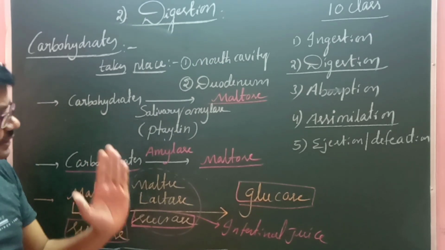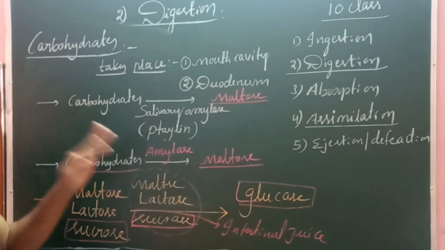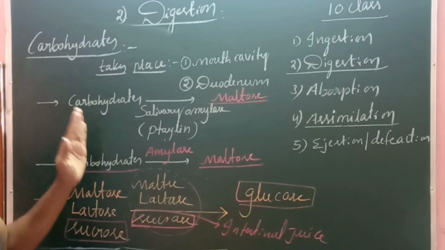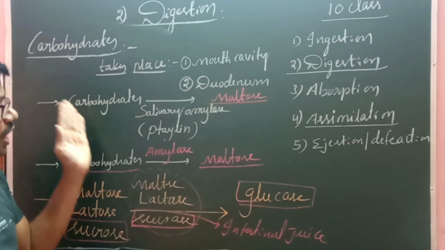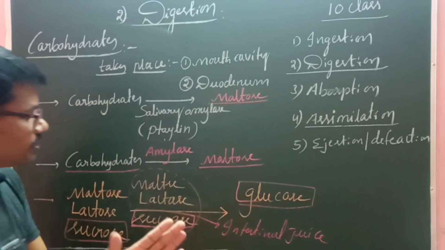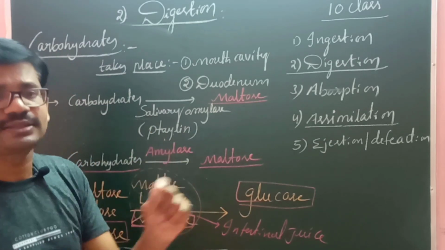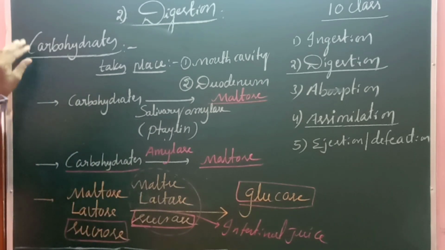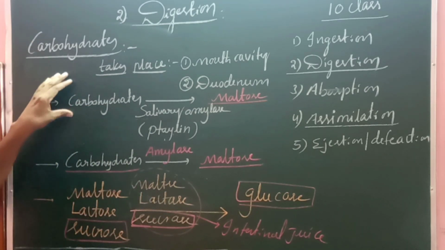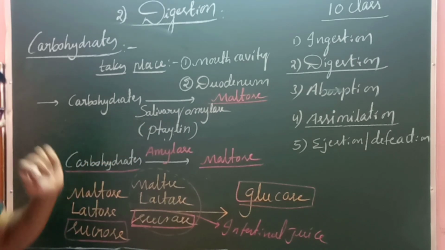Why are carbohydrates not digested in the stomach? The reason is the pH concentration, and the second important thing is the lack of enzymes which digest carbohydrates. Carbohydrate digestive enzymes are absent in the stomach. Second is the concentration of HCl in the stomach. So carbohydrates will not be digested in the stomach. Recall that carbohydrates are complex food material which is turned into maltose sugar with the help of salivary amylase or ptyalin.